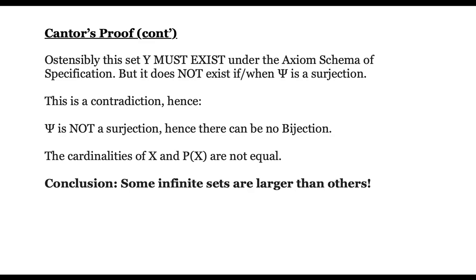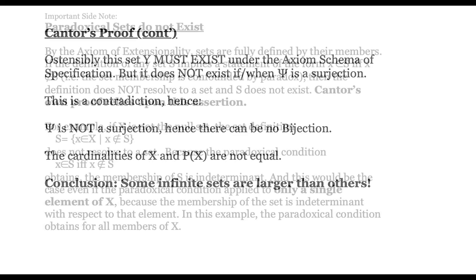Ostensibly, this set Y must exist under the Axiom Schema of Specification, but it does not exist when psi is a surjection. This is a contradiction. Hence, psi is not a surjection. Hence, there can be no bijection. The cardinality of X and P of X are not equal, and the conclusion is that some infinite sets are larger than others.